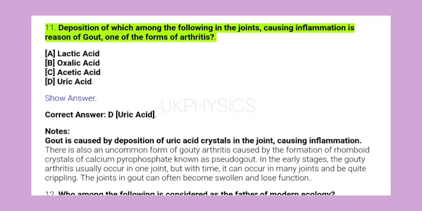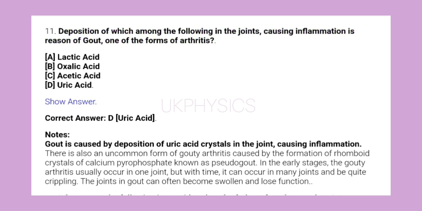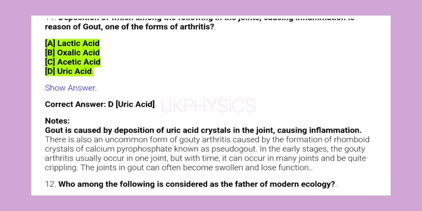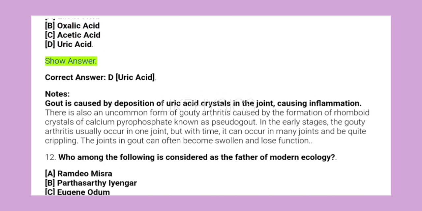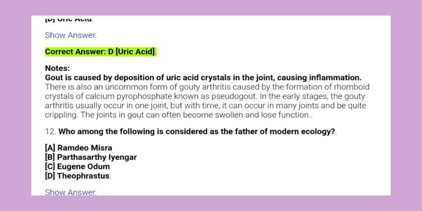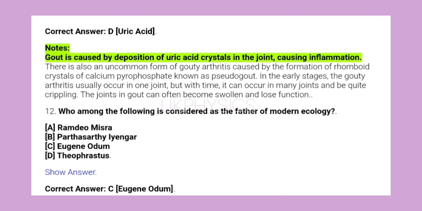Position of which among the following in the joints causing inflammation as reason of gout, one of the forms of arthritis? A. Lactic acid, B. Oxalic acid, C. Acetic acid, D. Uric acid. Show answer. Correct answer D. Uric acid. Notes: gout is caused by deposition of uric acid crystals in the joint, causing inflammation.